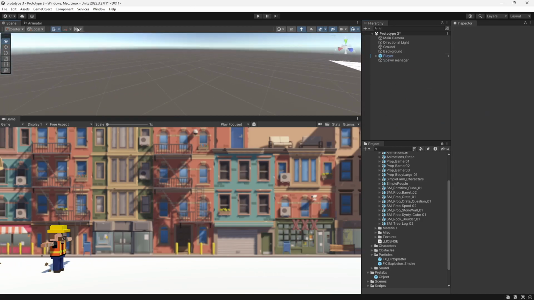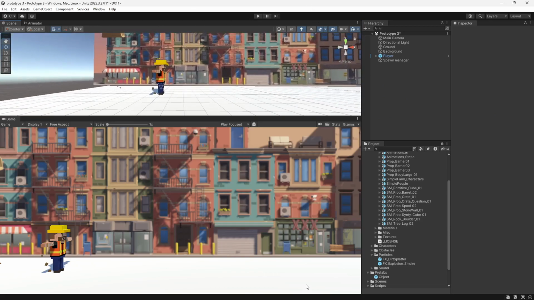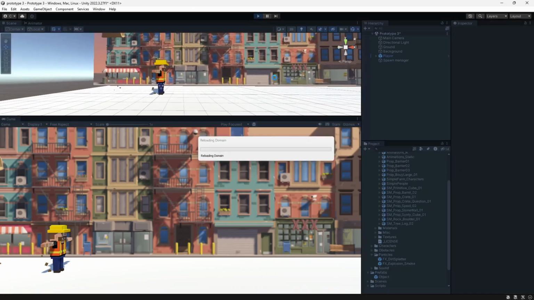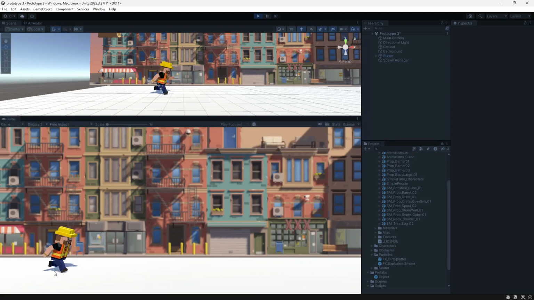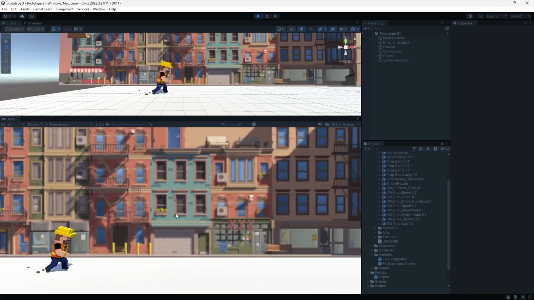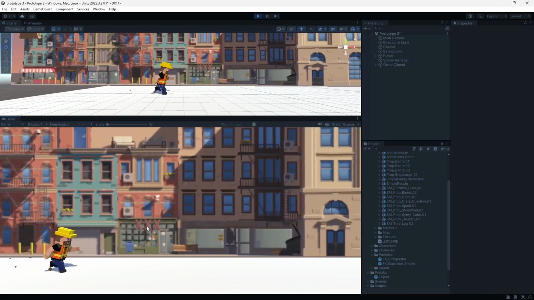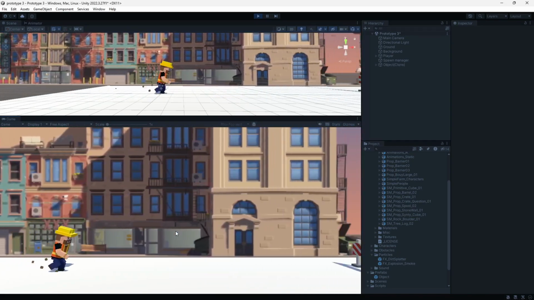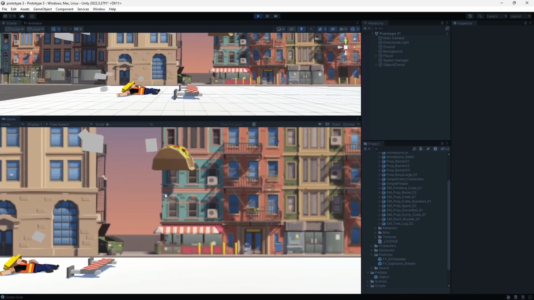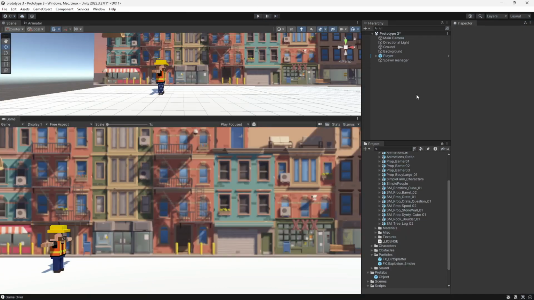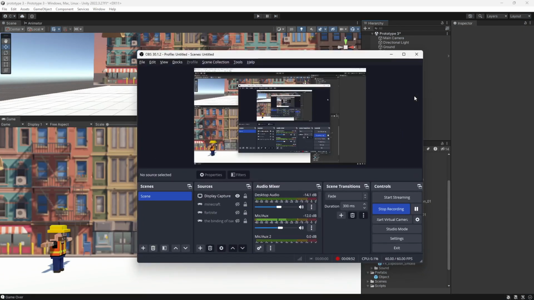All right, now we're gonna put ourselves down here so we can look at the feet, so we can see the particles, play it, and hope the particles start. Yes, they do. And when we jump, they stop, which is a good thing. All right, and then we die, and they also stop. Let's go. Good job, me. All right. On to the next thing.